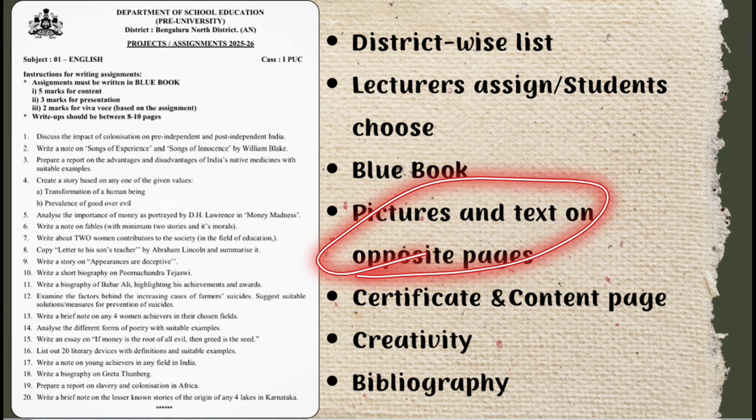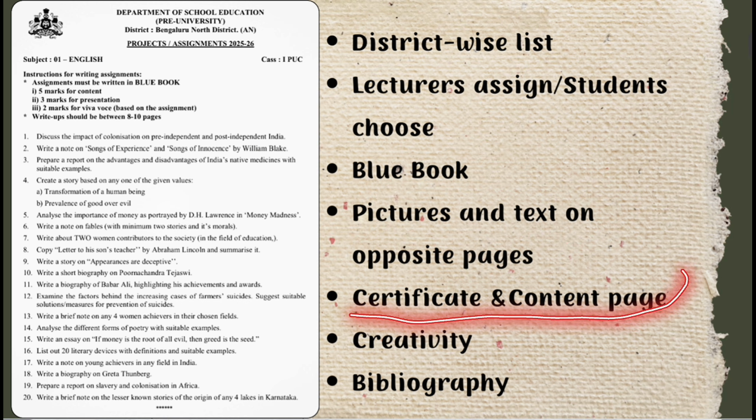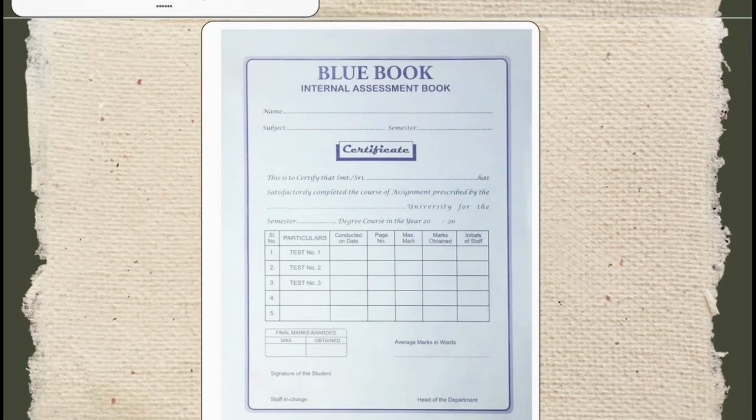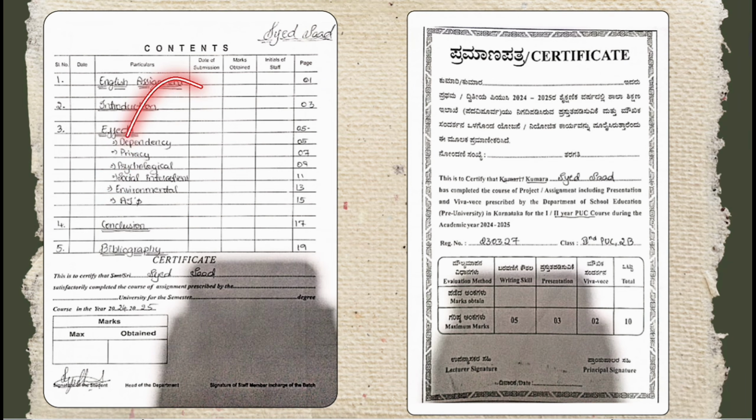Then generally, this is the format. On one side we stick pictures, and on the other side we write text. Again, it has to be confirmed with your lecturers once, and then you have to stick the certificate and content page. For example, I'll show you. This is the content page. It's going to come with your blue book, otherwise you have to make a table and write all the contents in it, also writing the page number. And this is the certificate. Don't worry about the certificate, it will be provided to you by your teachers. This has to be stuck in the initial pages itself.